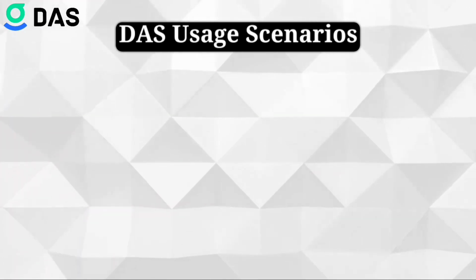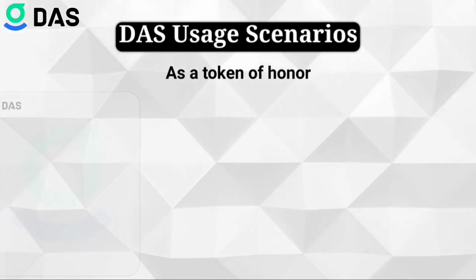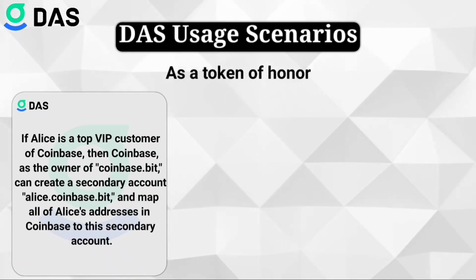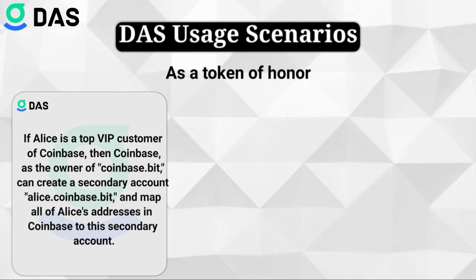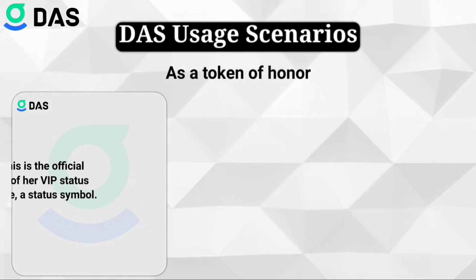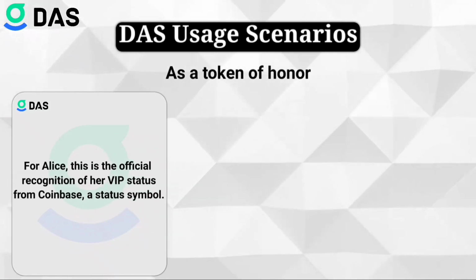As a token of honor: if Alice is a top VIP customer of Coinbase, then Coinbase, as the owner of Coinbase.biz, can create a secondary account, alice.coinbase.biz, and map all of Alice's addresses in Coinbase to the secondary account. For Alice, this is the official recognition of her VIP status from Coinbase, a status symbol.